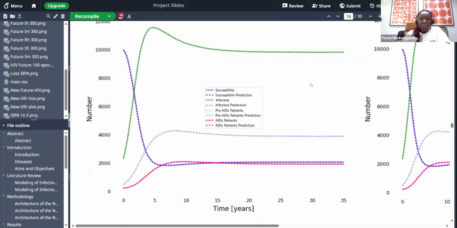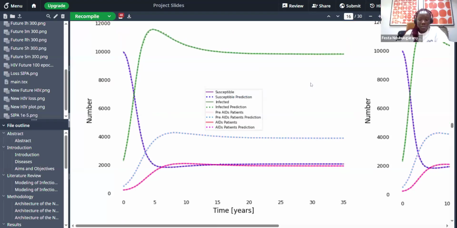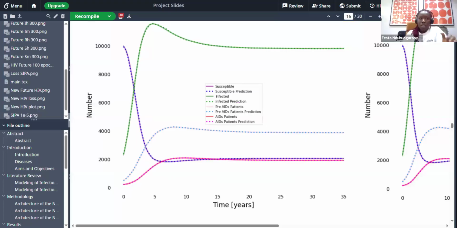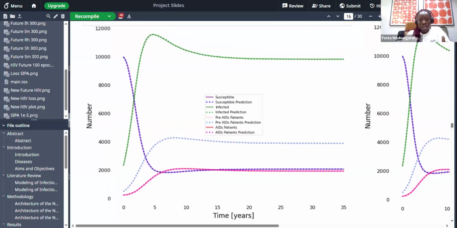Now, increasing the number of people for the malaria model, we increased it to 1.5 million, and this particular one took us 4 hours, 2 minutes, 14 seconds. And I showed us the visualization of that prediction and also for the future prediction.